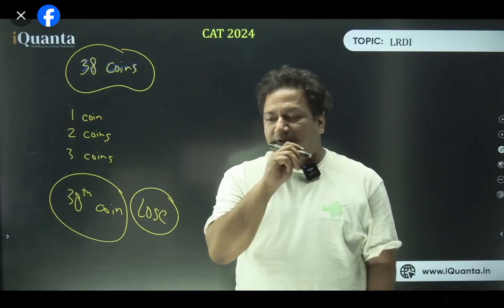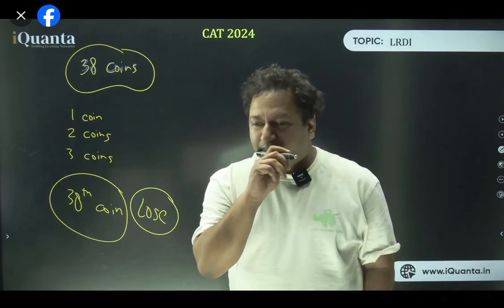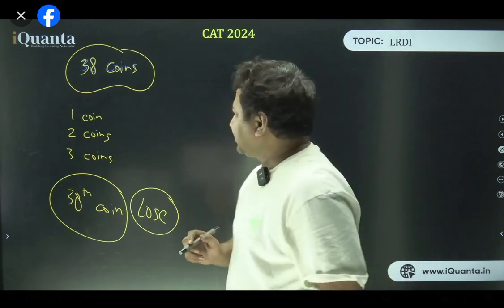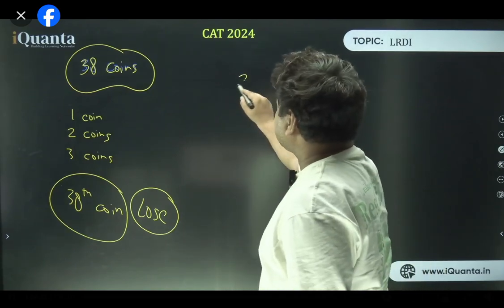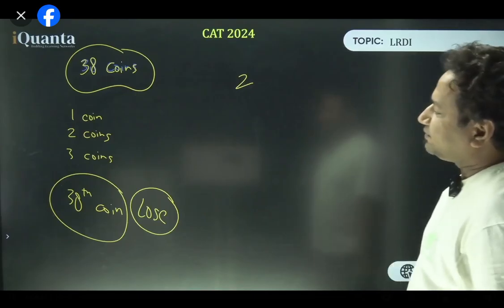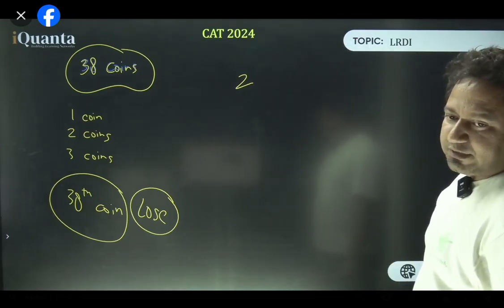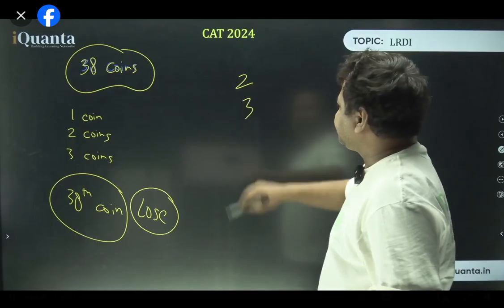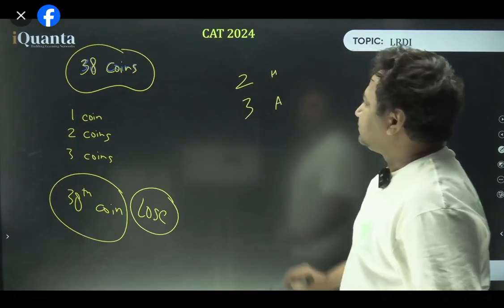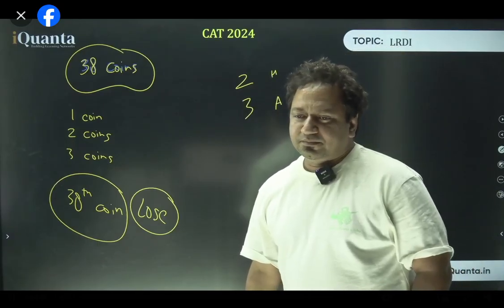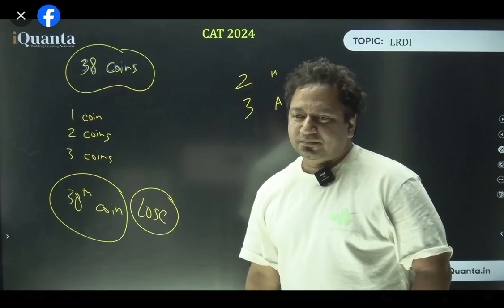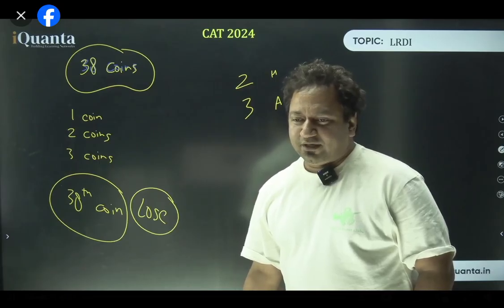Harsh, your turn. Harsh picks 2 coins. Listen, everyone. Harsh has picked 2 coins. All right? Is that cool? I am picking 3. Harsh, your turn. Harsh, your turn. Be quick.